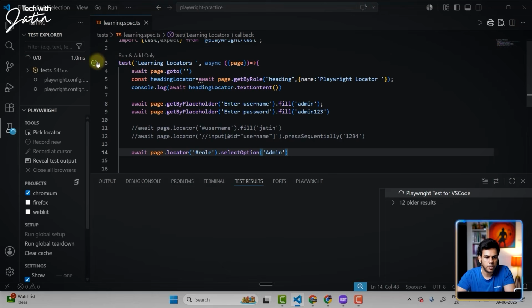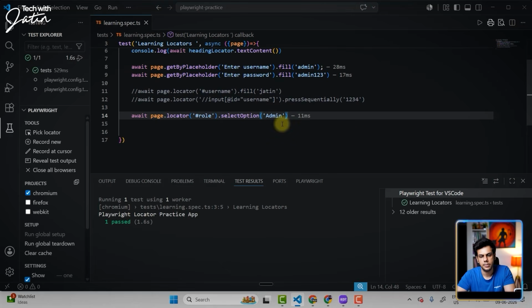Okay. Let's click on the play button. And you see it works. So over here, select option, whatever you are passing here, it can be the visible text, as well as it can be the value attribute. I hope this part makes sense to everyone. Quickly try this thing at your end. Okay. I hope you guys have done this particular stuff.